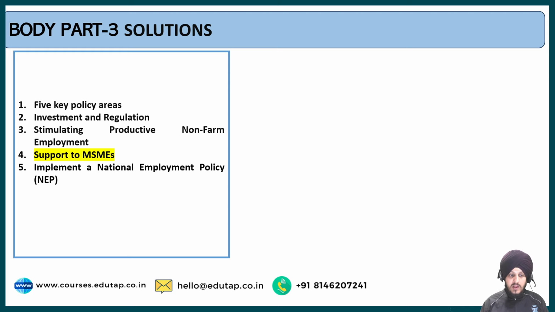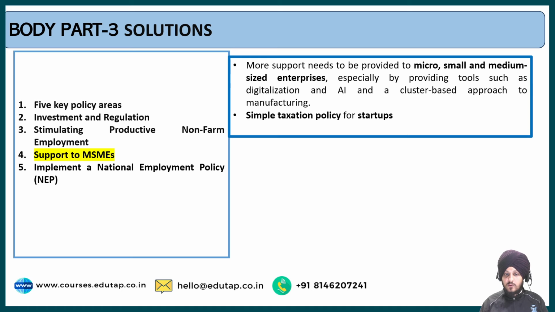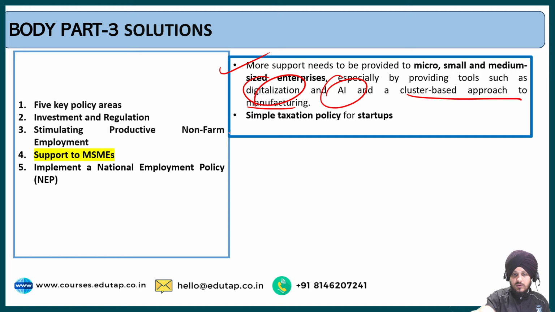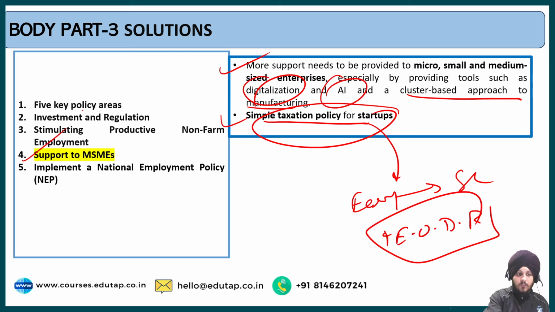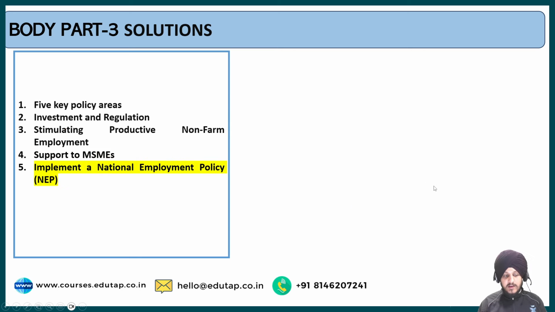The next is support to the MSMEs. More support is needed for MSMEs, especially by providing them tools such as digitization and AI, and a cluster-based approach to manufacturing. The government should also follow a simple taxation policy for startups, so that it becomes easy for startups to start their business. This will promote India's ranking in ease of doing business. So this is another important solution with respect to the problem of employment in India, as recommended by the India Employment Report.